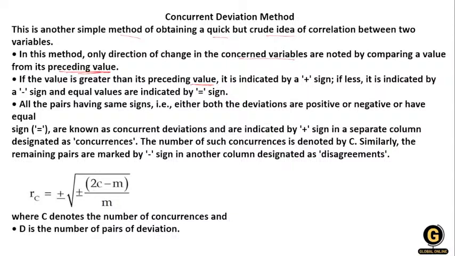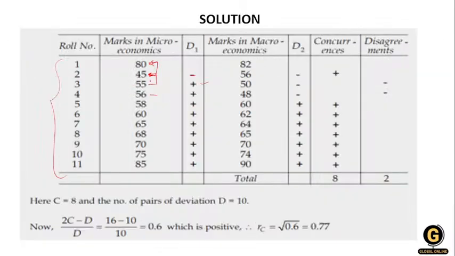Look over here, if the value is greater than the preceding value, it is indicated by a plus sign. If the value is less, it is indicated by the minus sign. If equal, it is indicated by the equal sign. Because our following value is greater than the previous value, I mark the plus sign. Then again the value is greater than the previous value, so I mark a plus sign. So here you can see every value is greater than the previous one, so all the signs are positive over here.